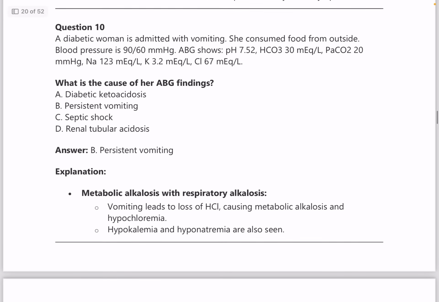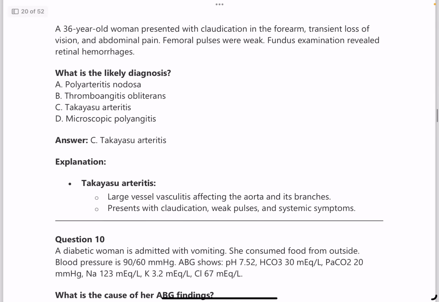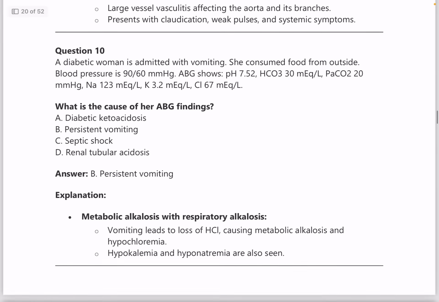Next, question number 10. Again, blood-related diseases are very important, guys. Aorta and large vessel, small vessel diseases are also very important. And moving on to question number 10.